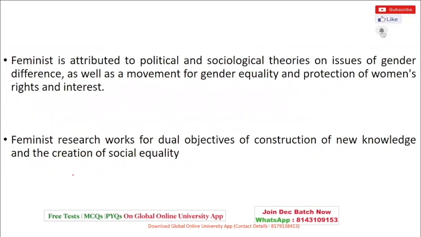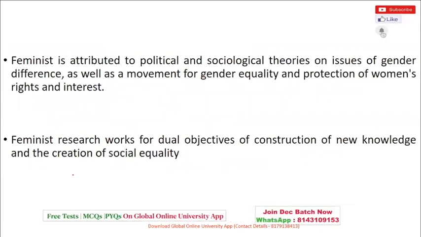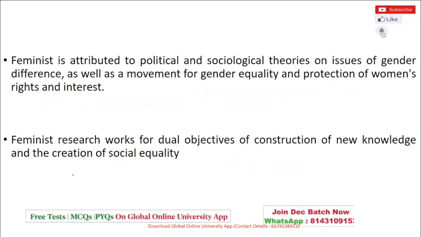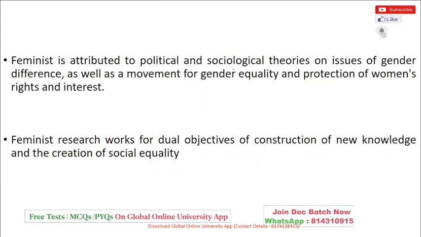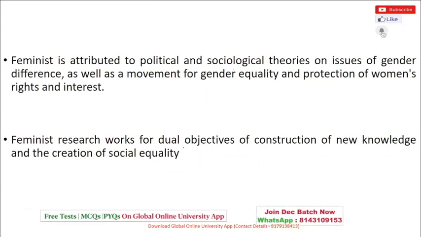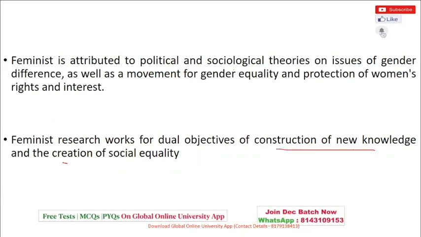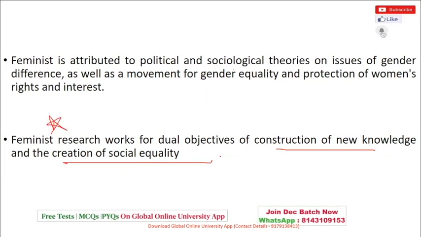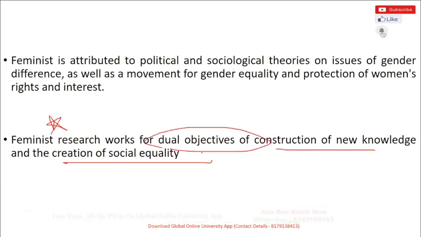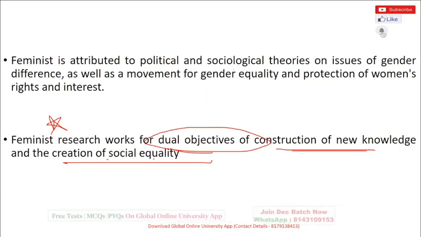Okay. Now, there is one approach in research called feminist research. Feminism is basically related to political and sociological theories, but in research it has dual objectives: construction of new knowledge as well as creation of social equity. So feminist research, please keep in mind, has two objectives. One is the construction of new knowledge, and another is the creation of social equity.